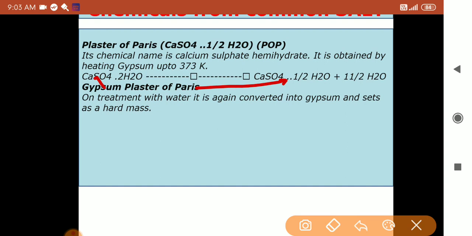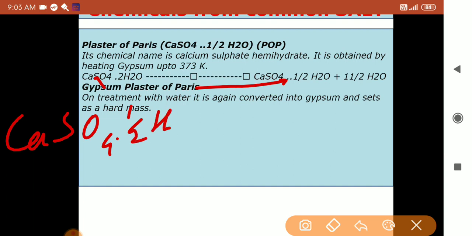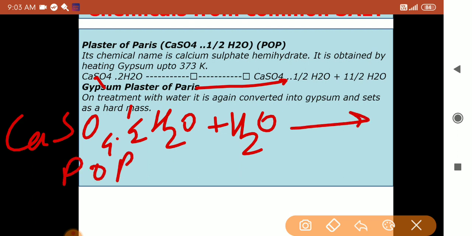So how does that reaction take place? I'll write here. This is your calcium sulfate dot half H2O plus H2O. This is your POP, and this is the reaction that takes place when a doctor or a statue maker uses the POP to make statues. Again H2O is added here, so it regains the 75% water which was lost during the preparation of POP.